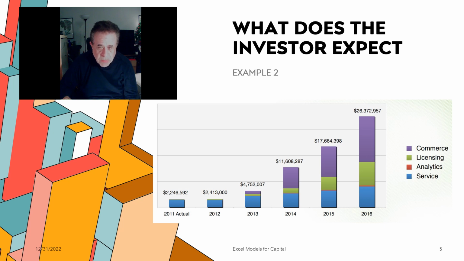In the second example, it's simply revenues, but it does show the sources of those revenues, which helps the investor to look at the possibility of diversification and the ability to hit those projections.